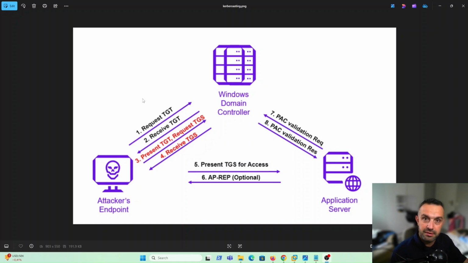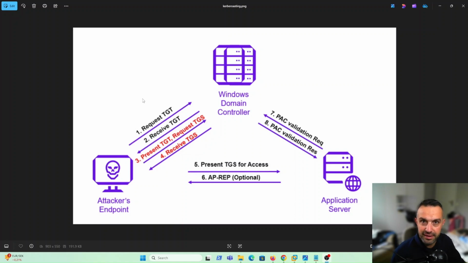Kerberos issues TGS tickets encrypted with a service account's password hash. A Ticket Granting Service, TGS, ticket is a Kerberos ticket used to access a specific service in a domain, for example SQL server, file share, IIS, after you've already got your initial ticket from the Key Distribution Center, or the KDC.